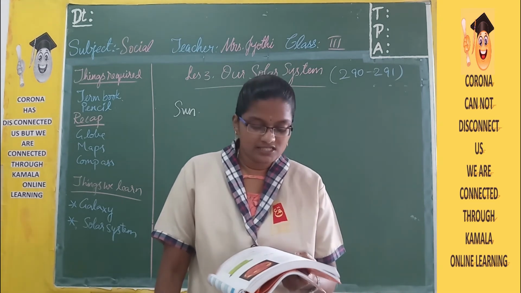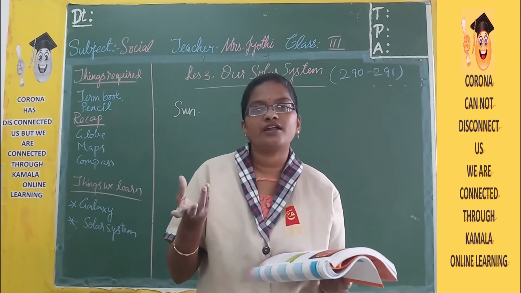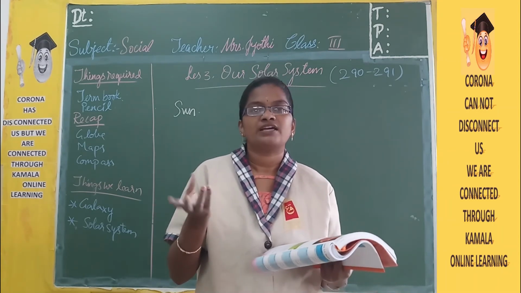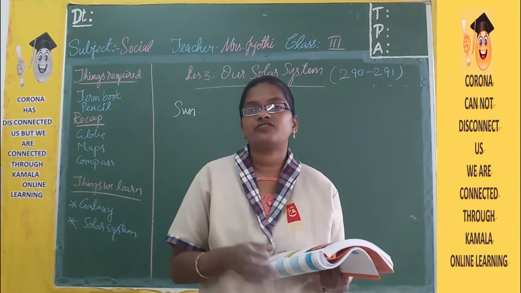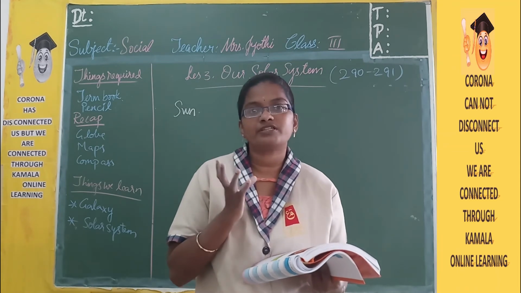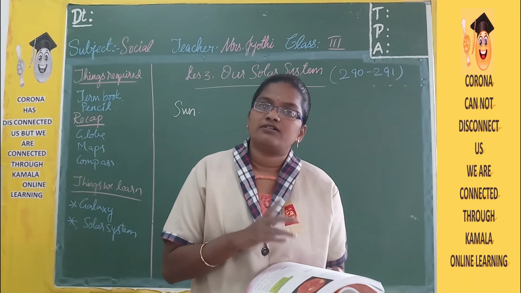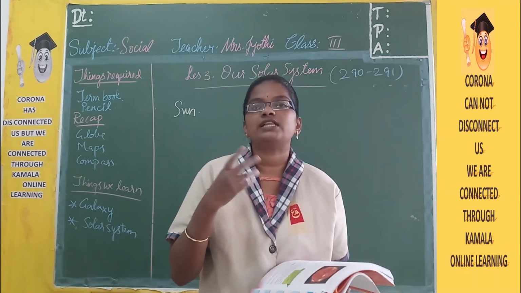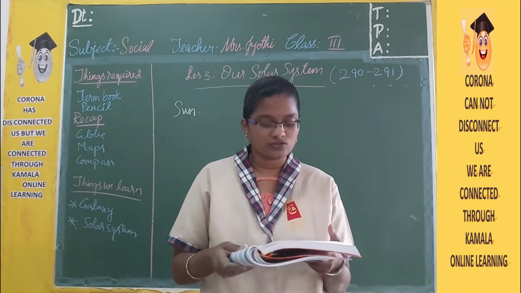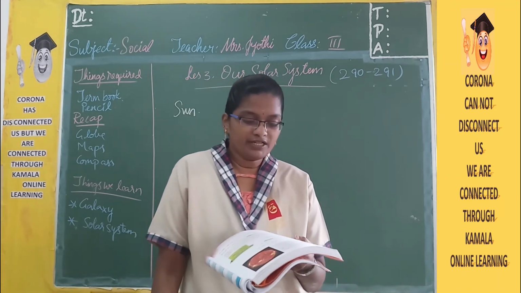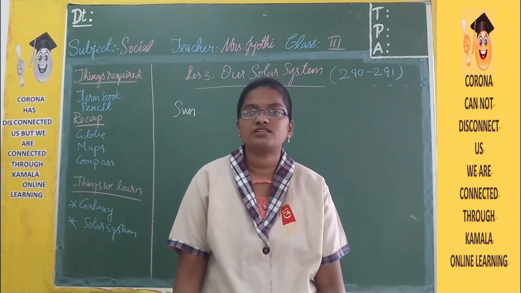And it also kills germs and dries our clothes. So if there is no sun, we cannot dry our clothes easily. In summer season, clothes get dry very quickly, isn't it? Whereas in rainy season and winter season, sunlight won't be that much, so it will be very difficult for us to dry the clothes. So the sun helps us kill the germs with its heat, and it will also dry the clothes. It is the ultimate source of energy, and there are many other uses also with the sun.